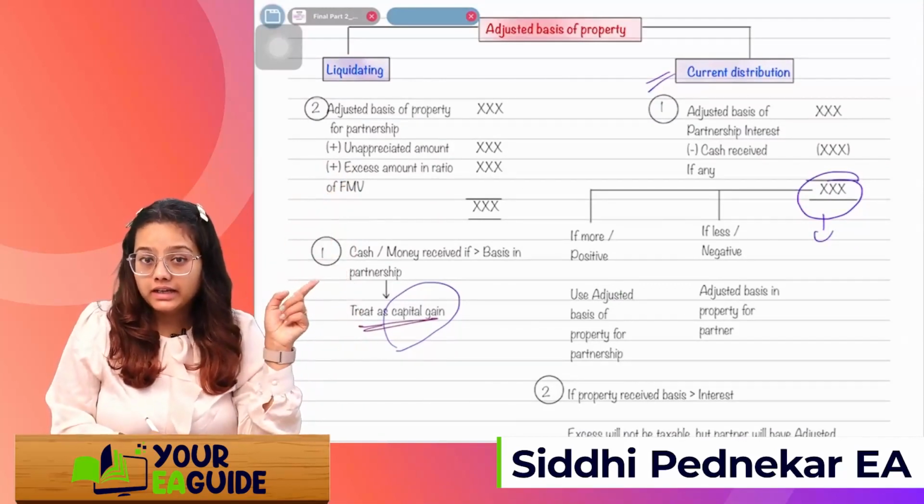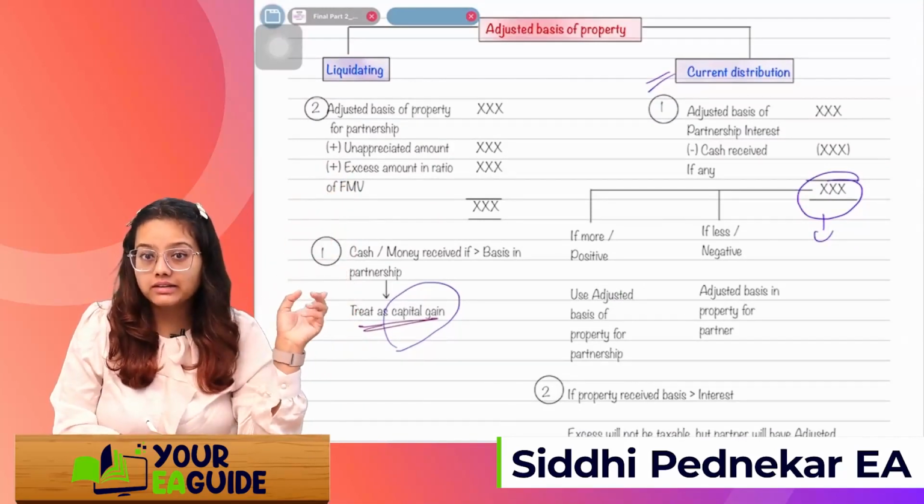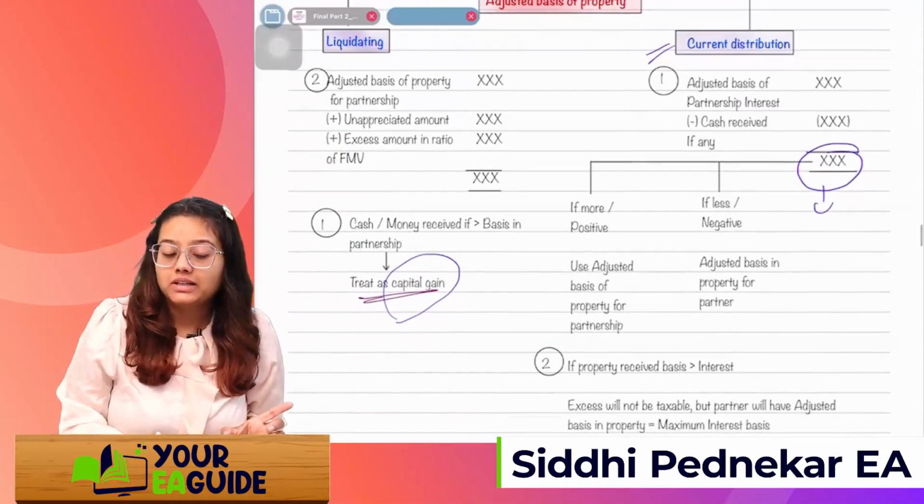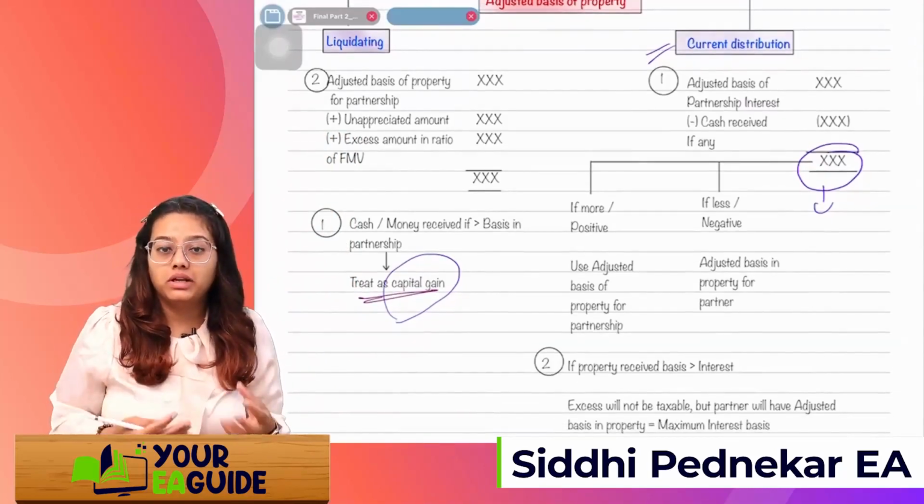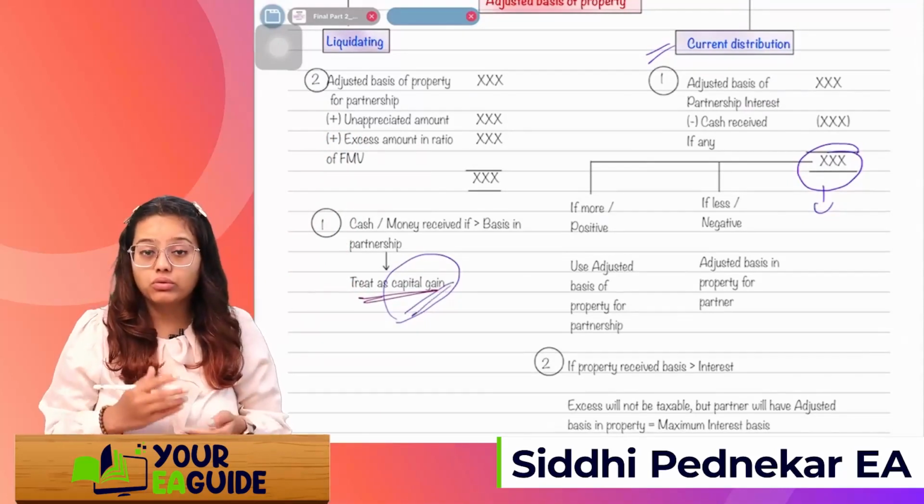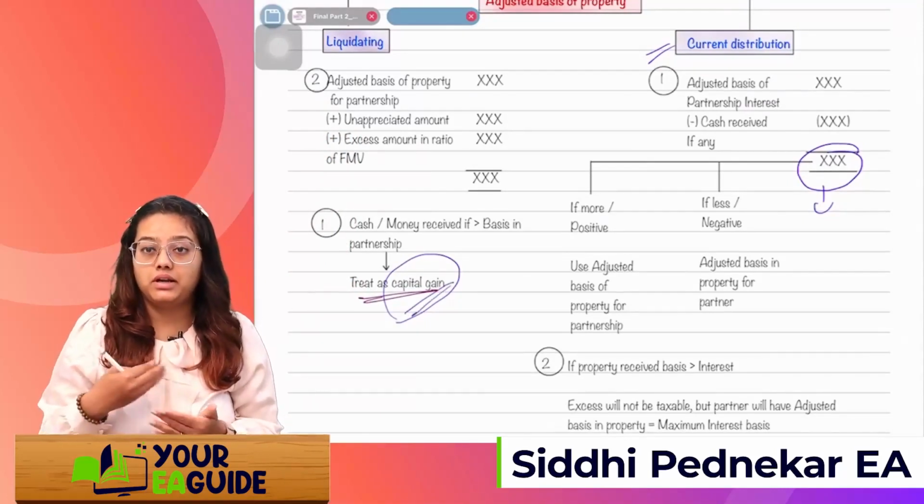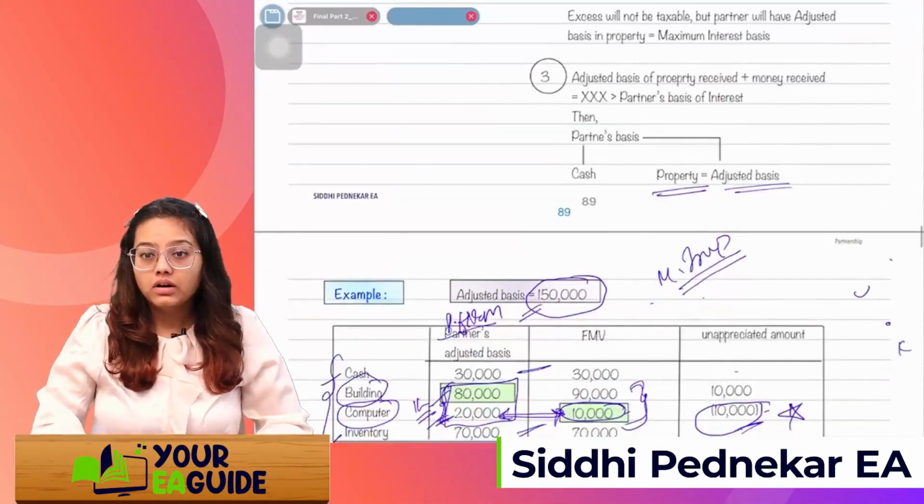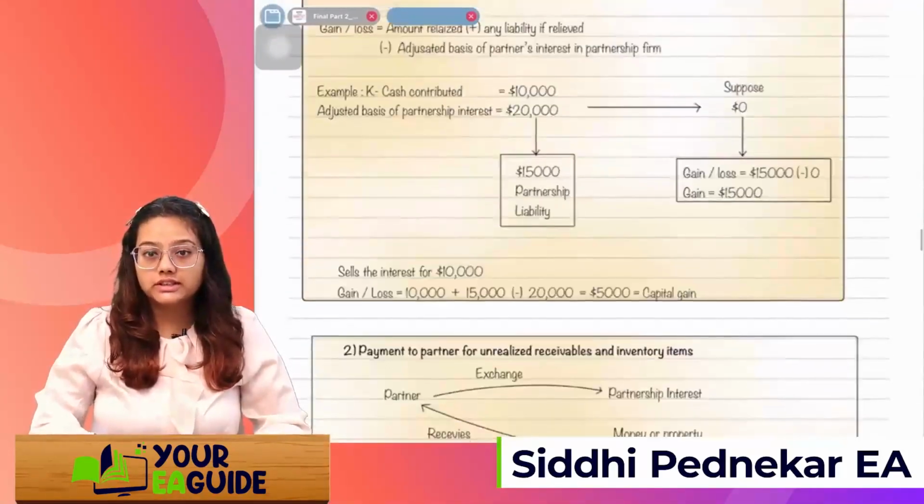Okay. Second is cash and money received. If these two are more than the basis in the partnership, then whatever is the remaining amount, the partner will have to take it as a capital gain. Got it? Next, we saw just this example.